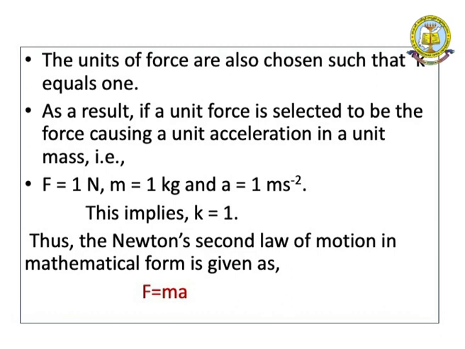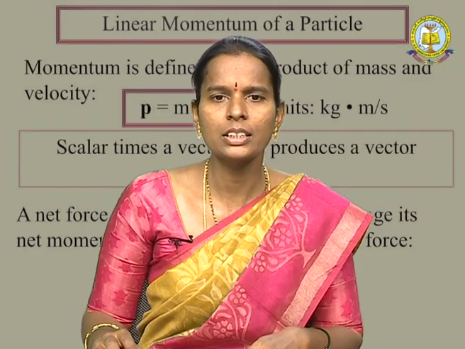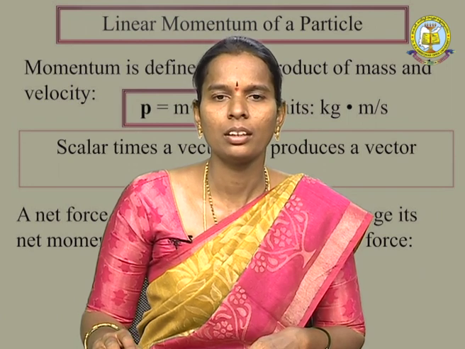So k is equal to 1, then therefore F is equal to ma. Newton's second law of motion is mathematically represented as F is equal to ma. This is Newton's second law.